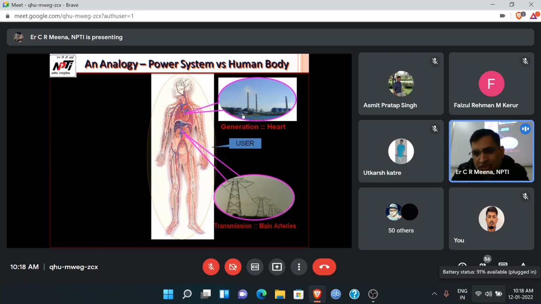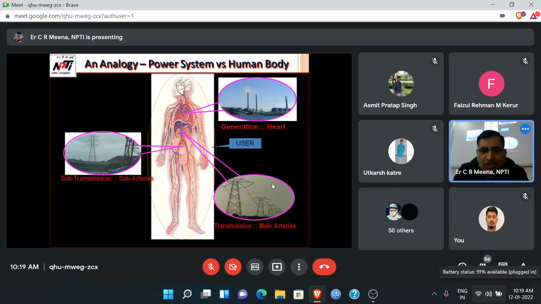The second thing is the transmission, or main arteries. The heart carries the blood through two main arteries, taking the blood from the heart and sending it to different parts of the body. So this is the primary transmission system. Another thing is the sub arteries, because the two main arteries are divided into different sub arteries. These sub arteries represent the sub transmission system.